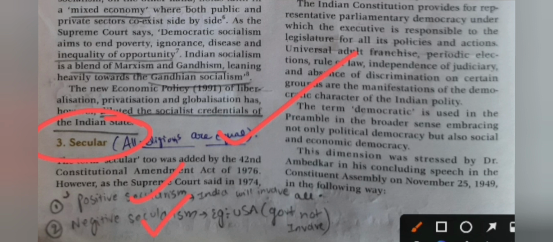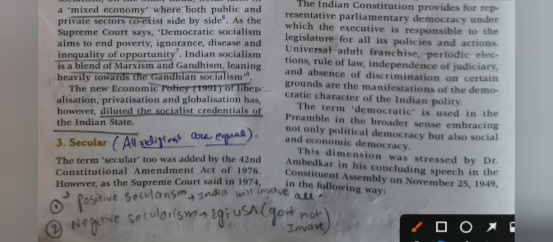But India will get involved. It is positive secularism, and India says that all religions in our India, Jainism, Buddhism, Hinduism, Christianity and Islam, are equal. So this is called secular. What is the basic meaning of secular? It means all religions are equal.